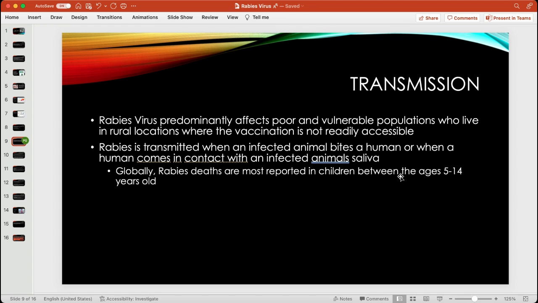Rabies virus predominantly affects poor and vulnerable populations who normally live in rural locations where the vaccine is not readily accessible. Rabies is transmitted when an infected animal bites a human or when a human comes in contact with an infected animal's saliva. Globally, rabies deaths are most reported in children between the ages of 5 to 14 years old.